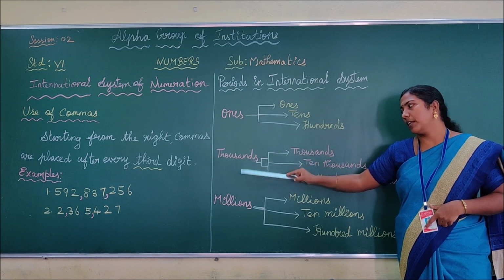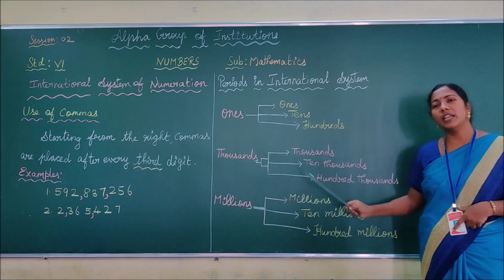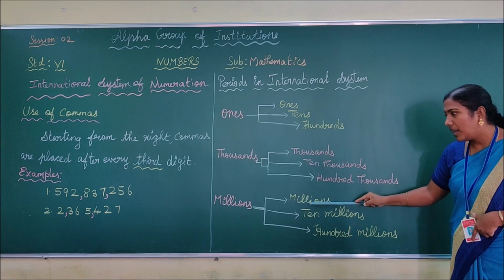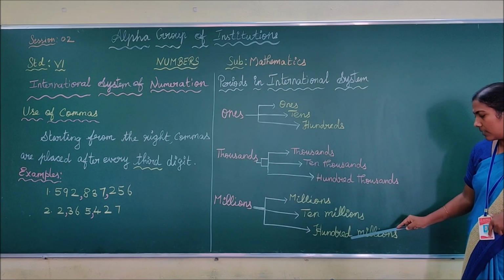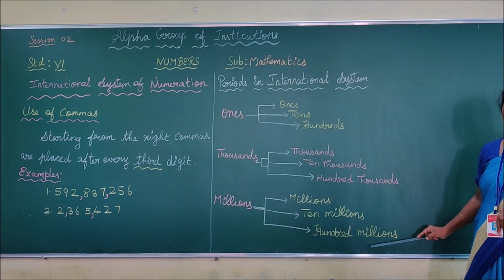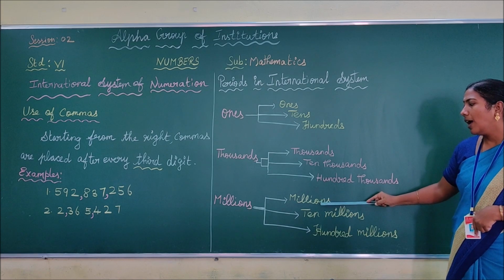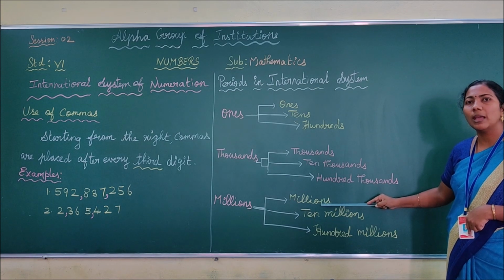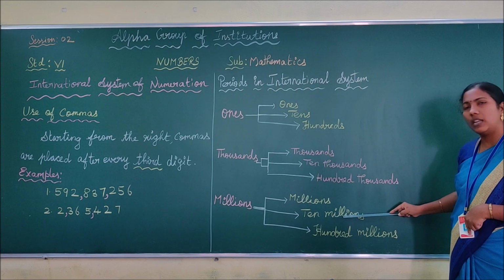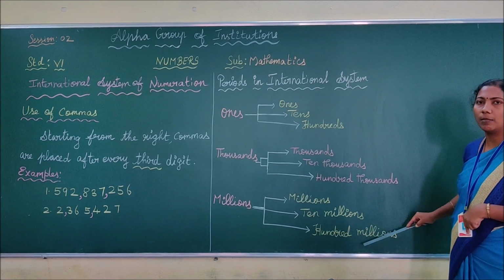And the next period is millions. The place values under millions are millions, 10 millions, 100 millions. Do you understand, children? How do you pronounce it? Millions, 10 millions, 100 millions.